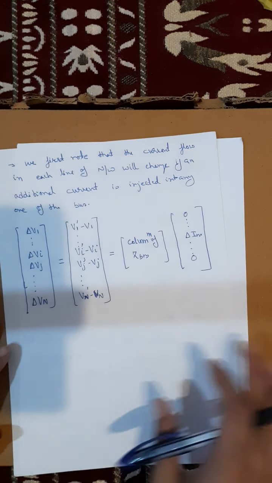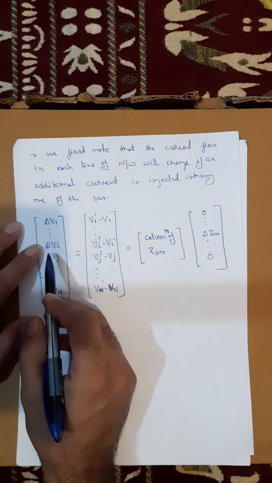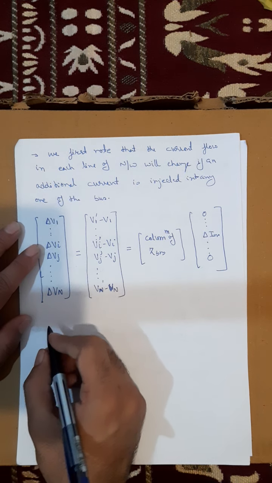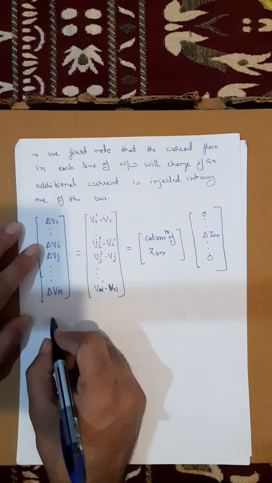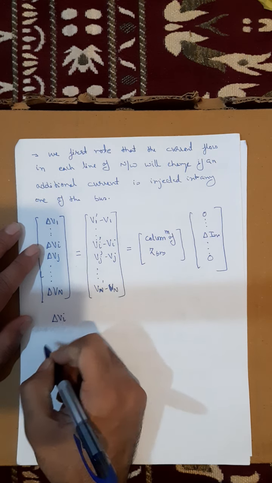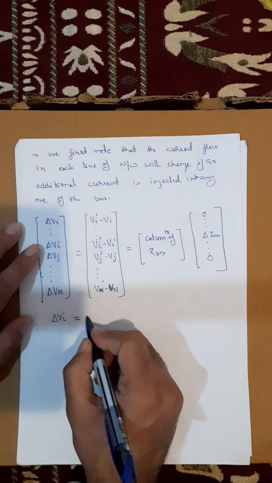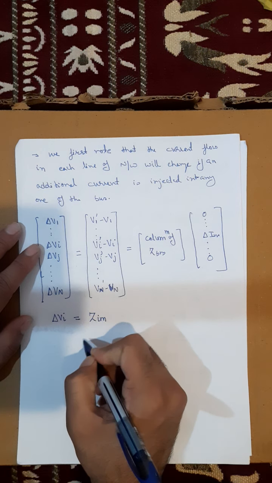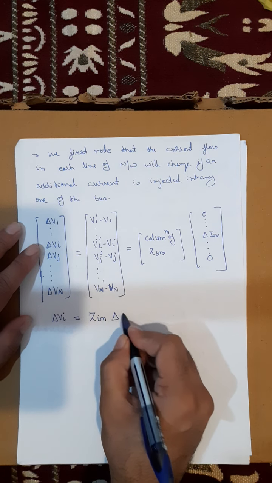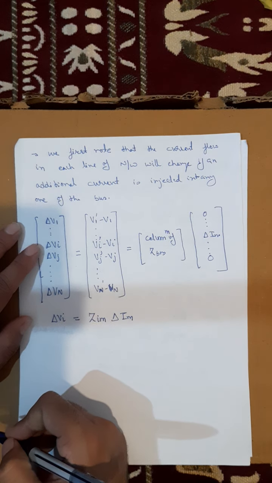Now, considering the change in voltage of buses i and j, delta Vi, the change in voltage of bus i, will be nothing but Zim into delta Im.